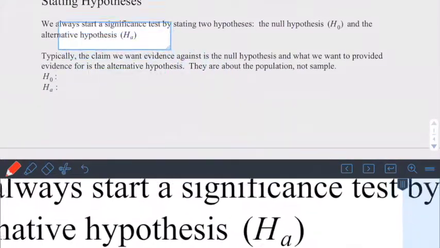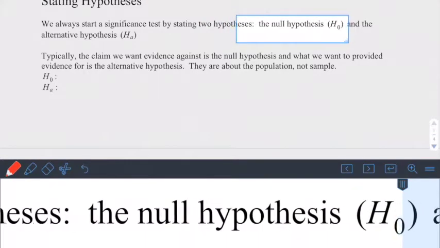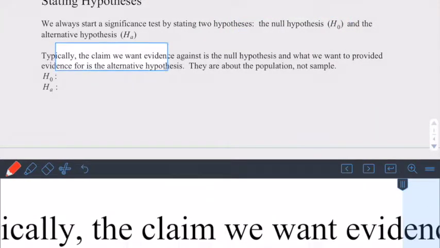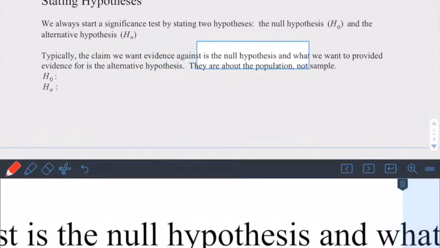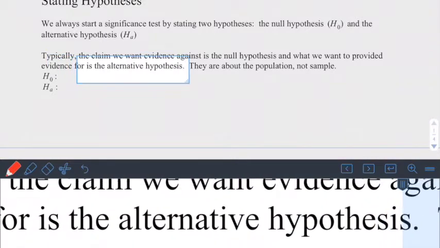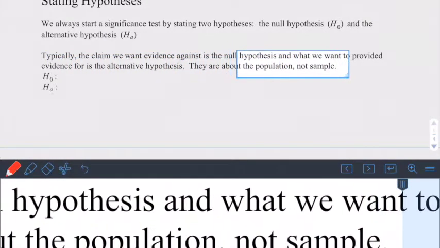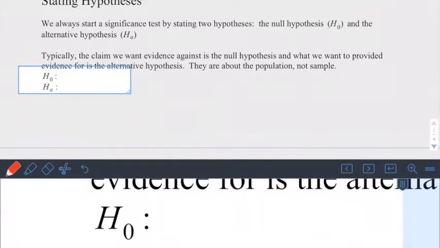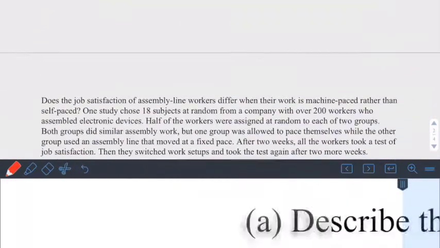So first of all, we have a significance test with two hypotheses, the null hypothesis and the alternative. Typically, the claim we want evidence against is the null hypothesis, and what we want to provide evidence for is the alternative. So they are about the population, not the sample. So our null hypothesis is what we're assuming, and we're trying to find evidence against it. Now we'll see what that looks like.